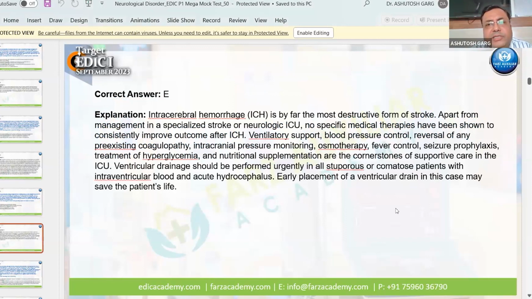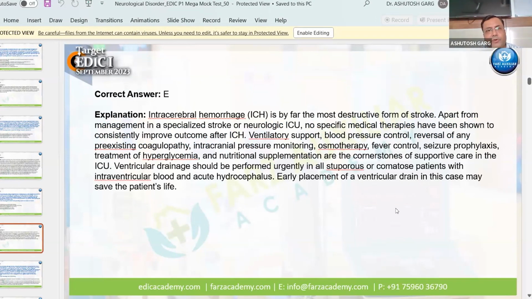ICH is the most destructive form of stroke. So management is ventilatory support, BP control, reversal of pre-existing coagulopathy, ICP monitoring, osmotherapy, fever control, seizure prophylaxis, treatment of hyperglycemia, and nutritional supplementation. Each and every word here is very important in the management of ICH.